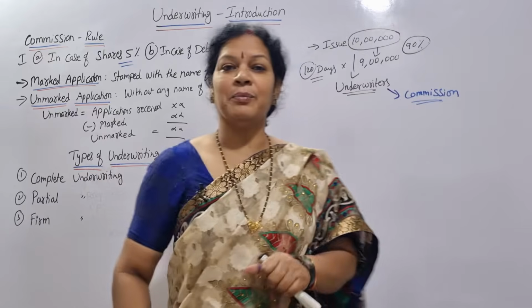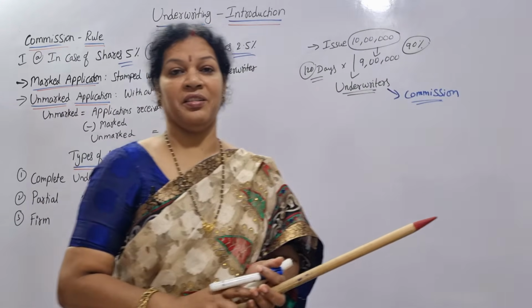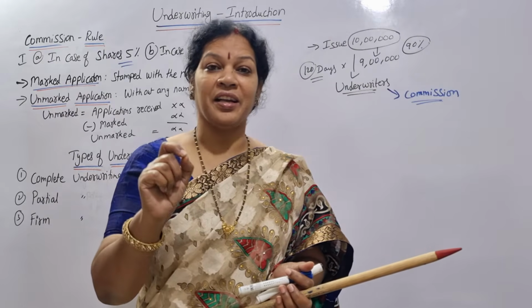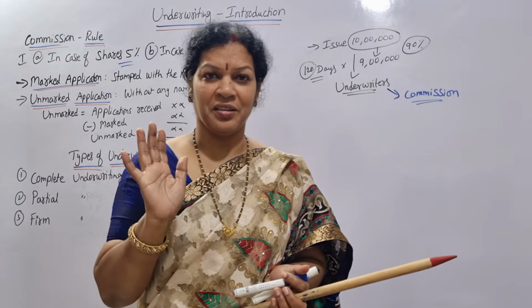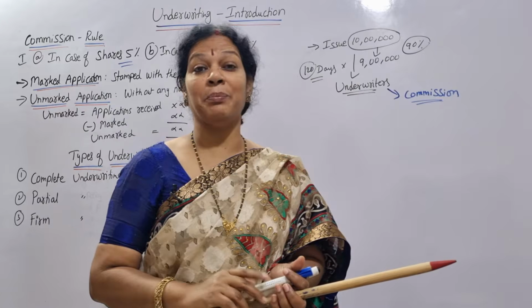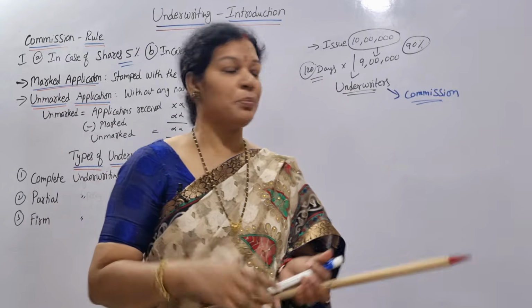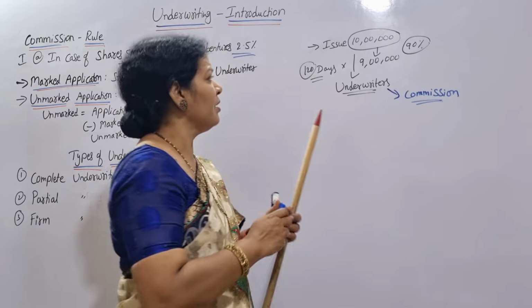Now, between the company and underwriters, there will be a written agreement. We call it an underwriting agreement. It's a written document. Are you getting it? Now these people are going to work on behalf of the company. They'll get the shares. Company has issued 10 lakh shares. Don't worry.